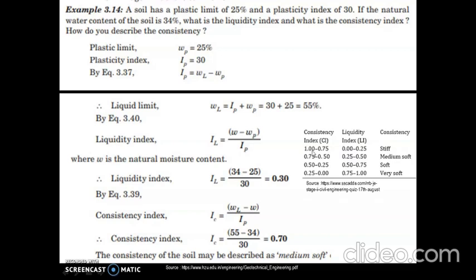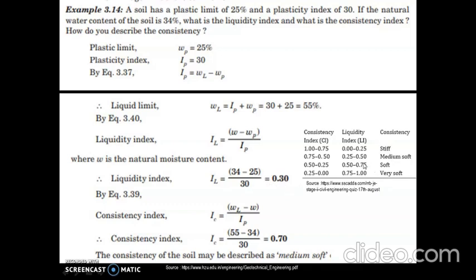values. So if the value of consistency index lies between 1 to 0.75 and if liquidity index lies between 0 to 0.25, then the soil is referred to as stiff soil. Similarly, the rest of the values are mentioned and the corresponding consistency of the soil has been mentioned. Here in this problem we got liquidity index as 0.3.